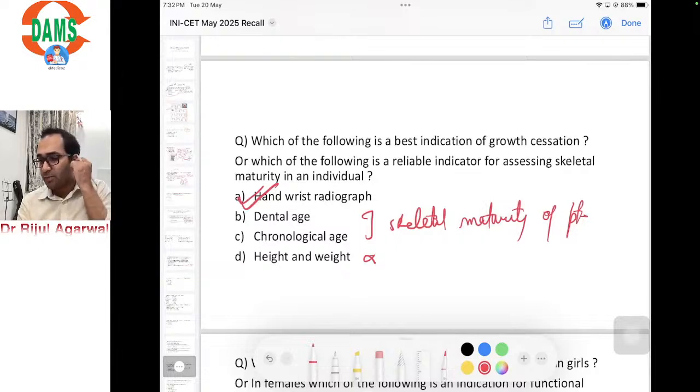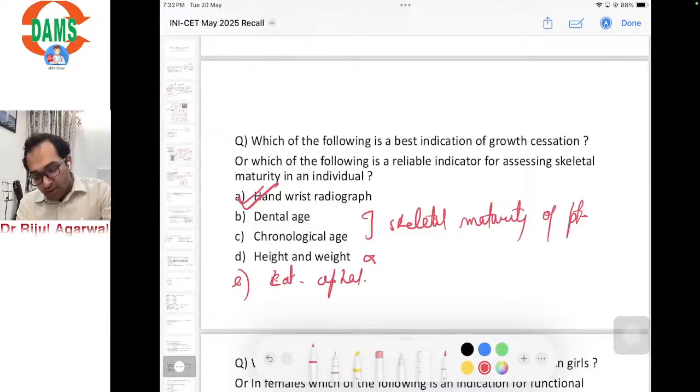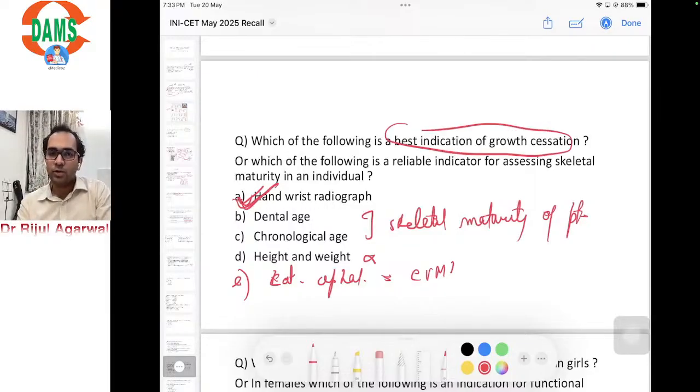Even if the option had been CVMI or a lateral cephalogram, from the lateral cephalogram we can get the cervical vertebra maturity index. Still, the hand wrist radiograph would have been the best out of these to assess the growth status of the individual.